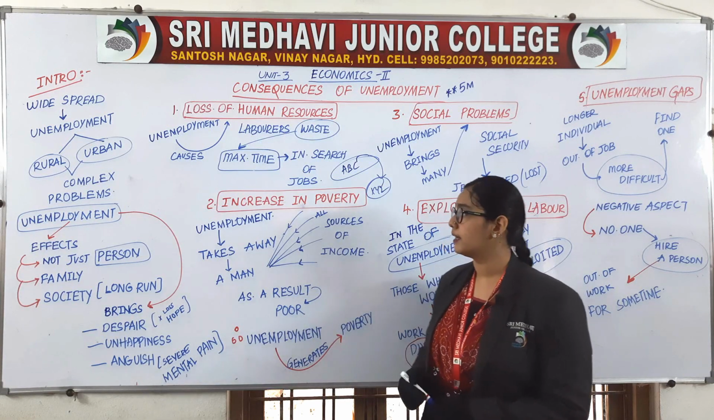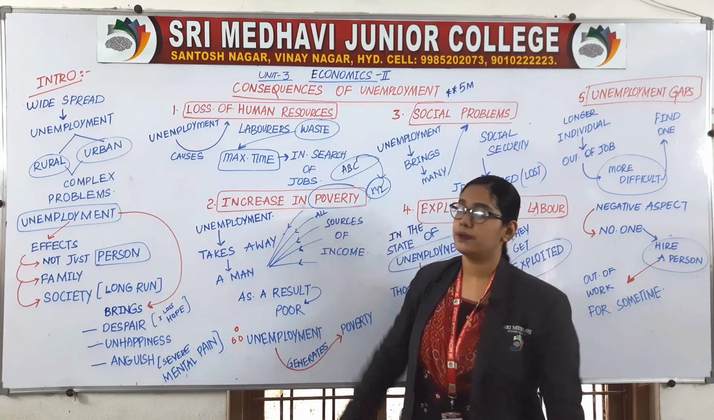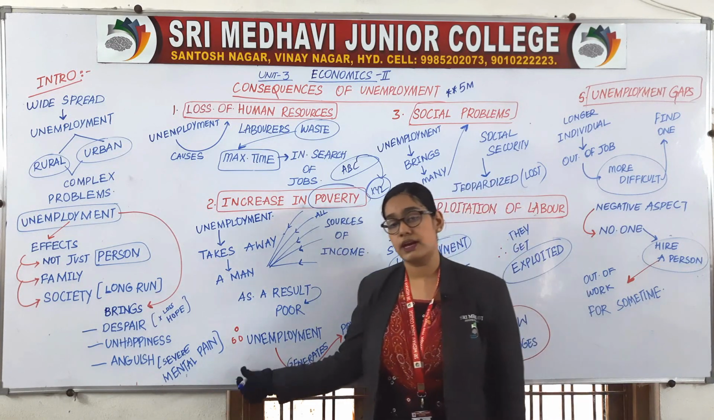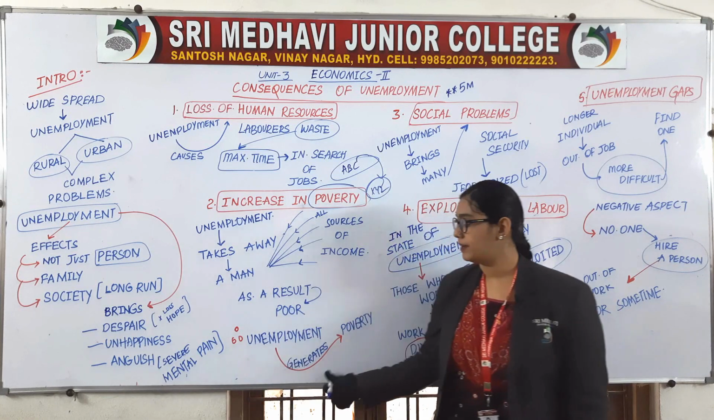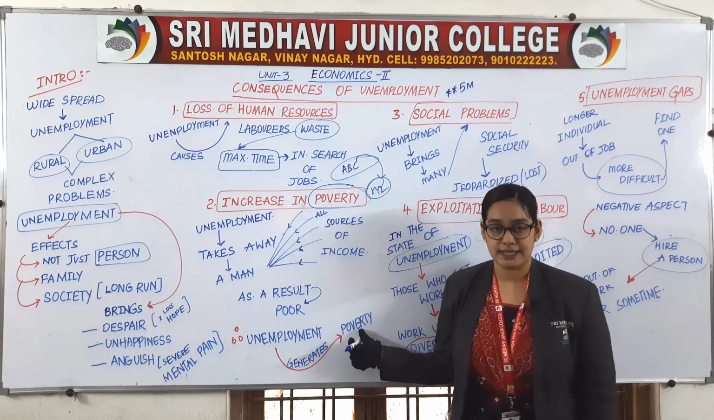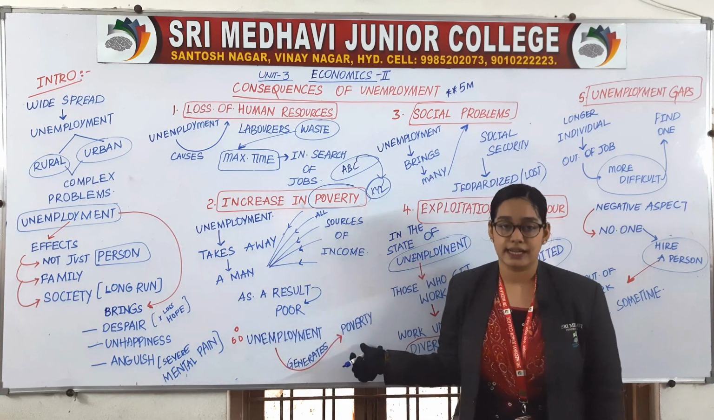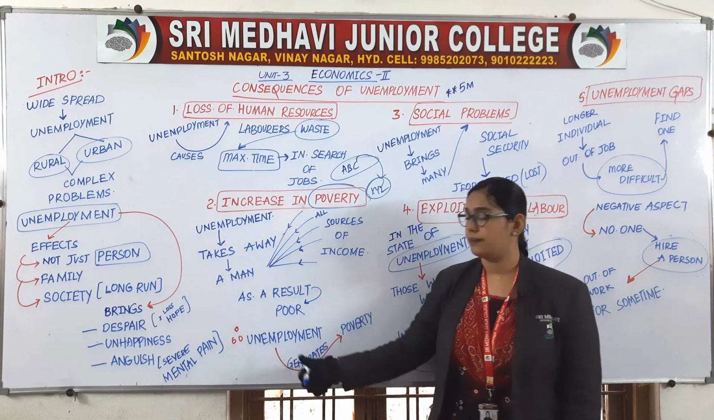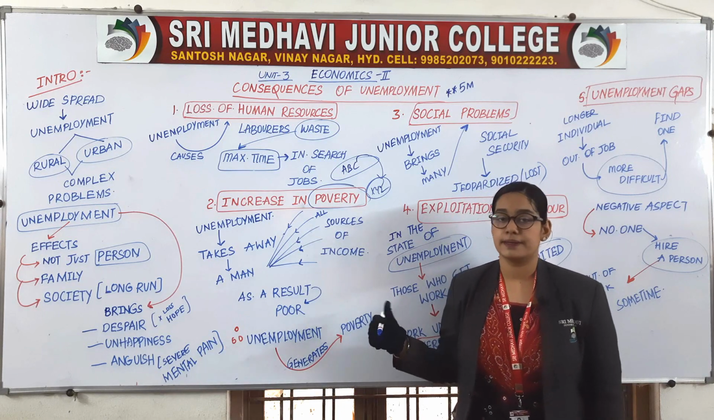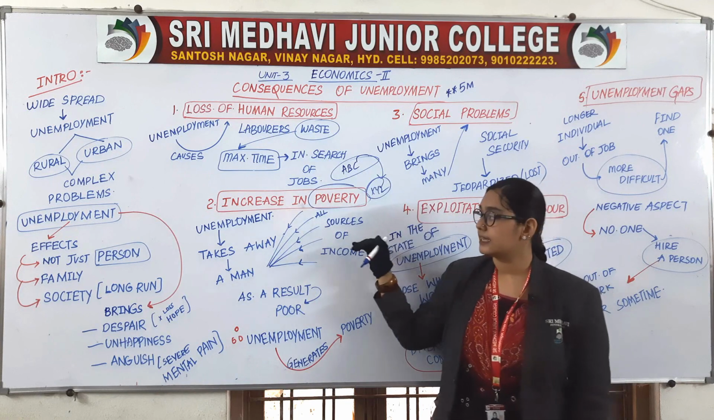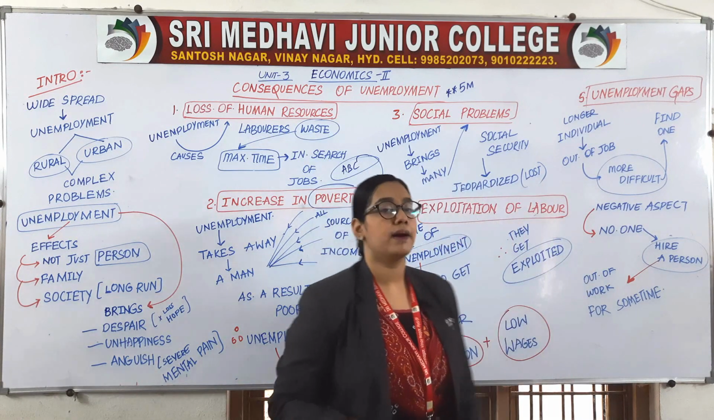Poor means what? Poverty. A person who is poor is counted under poverty. So now I can say that unemployment generates poverty. Am I right? Because of unemployment, poverty is occurring. So I can say unemployment generates poverty. First consequence was loss of human resource. Second consequence was increase in poverty.